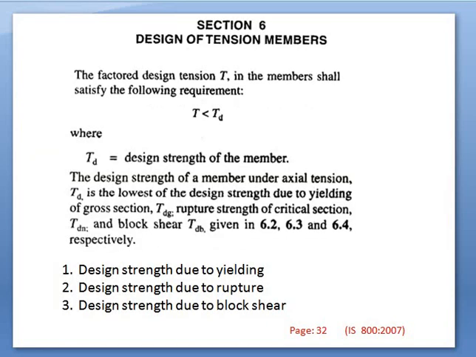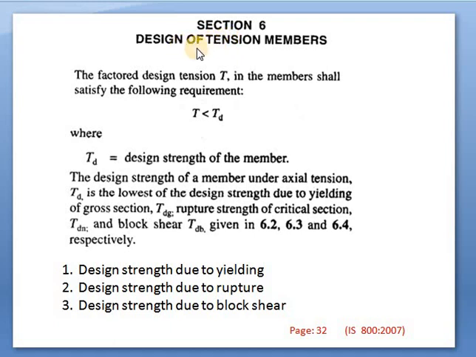Again, from section C 6, that is design of tension members. So again, design of tension members is also important. This clause, section 6, has been mentioned on page number 32 of IS 800 2007. So you have to refer to this page number 32.